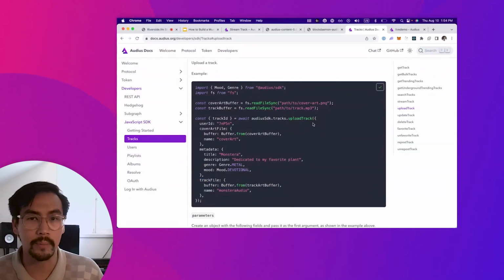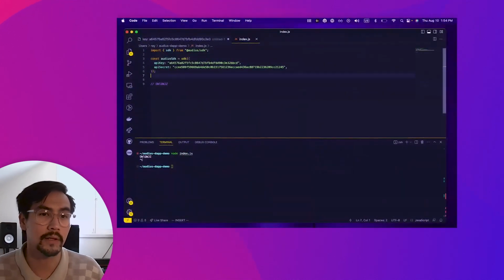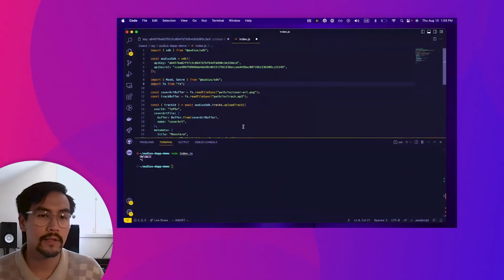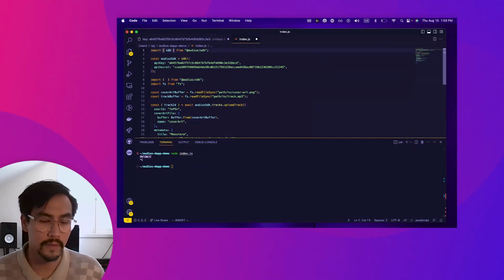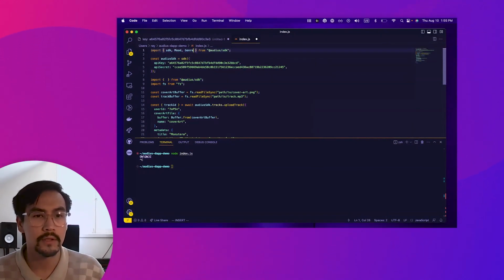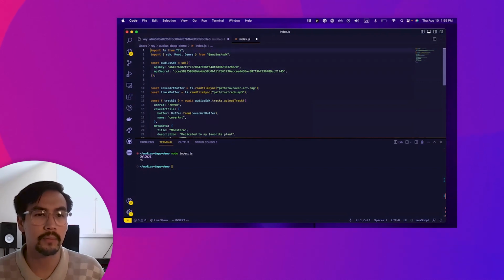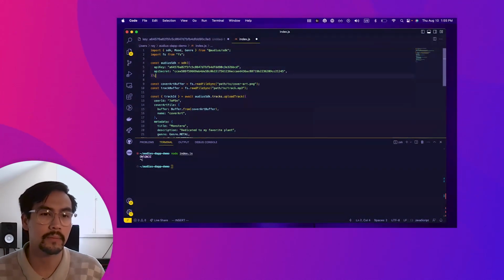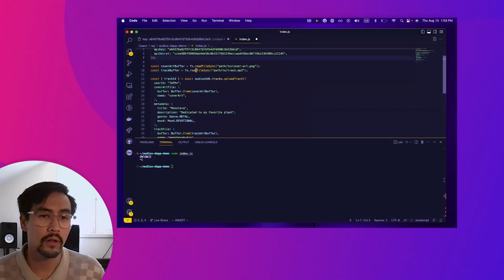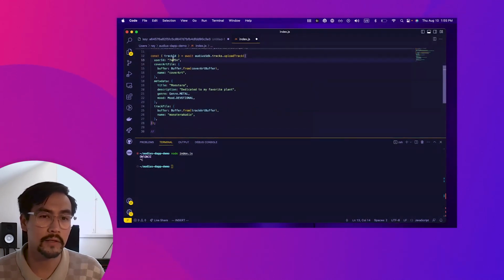So I'm going to go ahead and copy this code just as is and paste it into my example here. And let's go and edit these things and set them up in such a way where it's all going to work. So we're importing mood and genre from the SDK. I'm going to copy out these imports and stick them up at the top here. So we're doing that all as one import, and I'm going to bring our import fs to the top. We're going to keep the same initialization for the SDK, and we're going to call into upload, replacing this user ID in the example with our own.